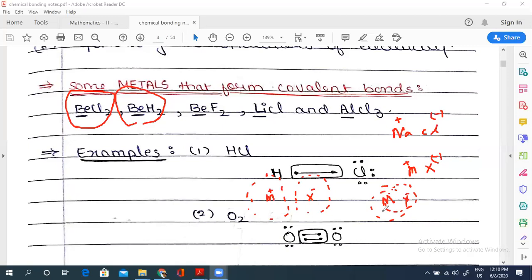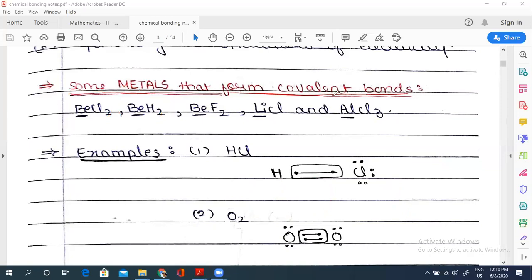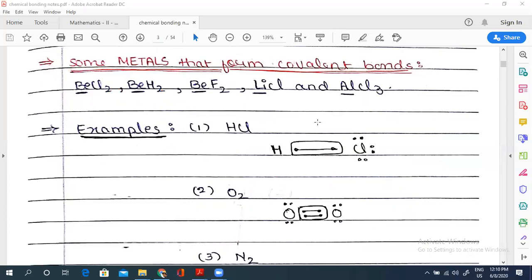Polarizing power means the ability to polarize, right? Any issues? So what is polarizing power? It is the tendency of cations to attract the electron cloud of anions toward itself. That is your polarizing power. It's of the cation.